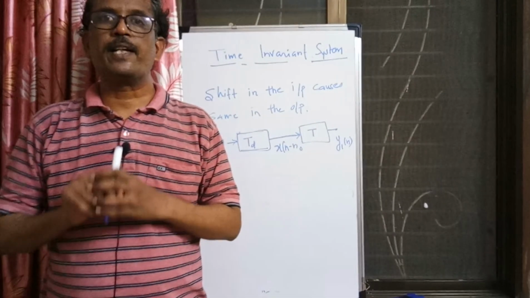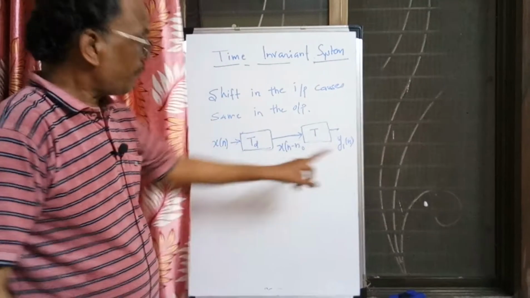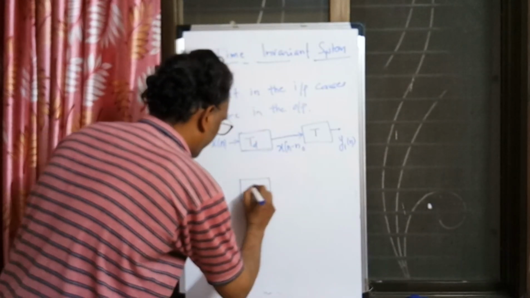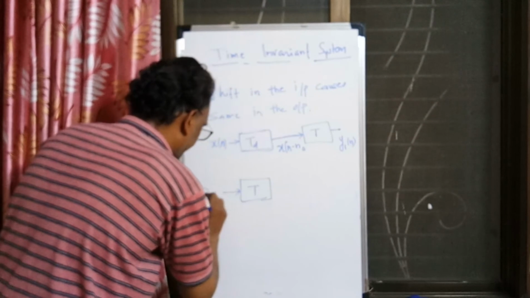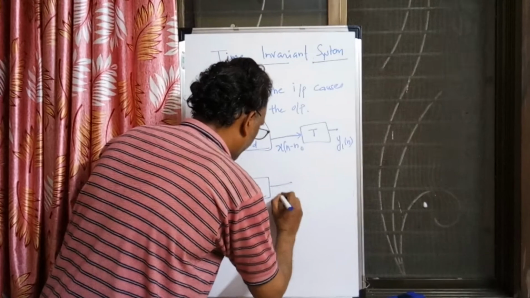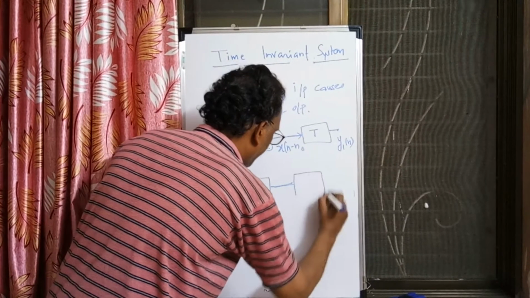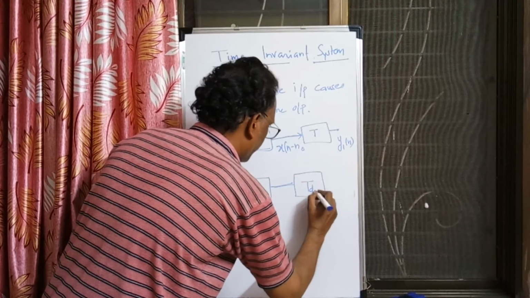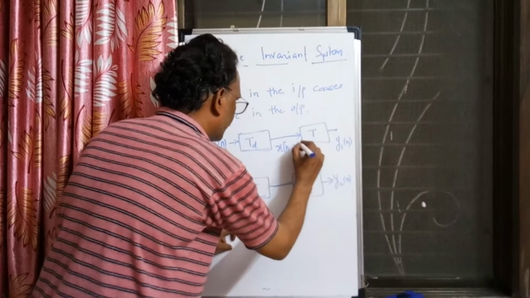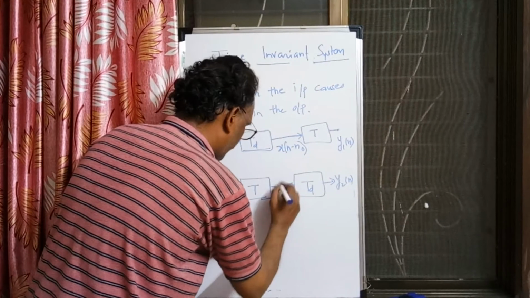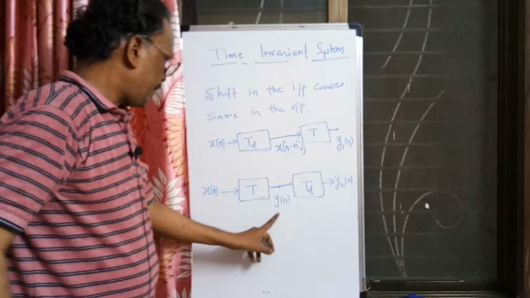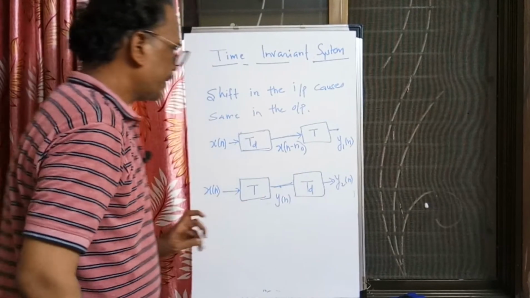Now, in the other case, I pass the signal through the system first, so x of n gives y of n, and then I delay that output by n naught, and I get the output y2 of n.